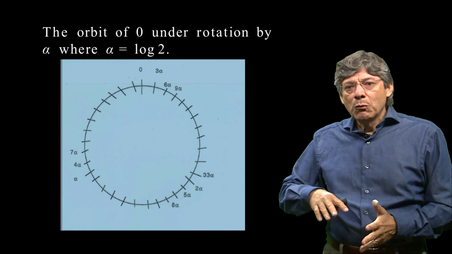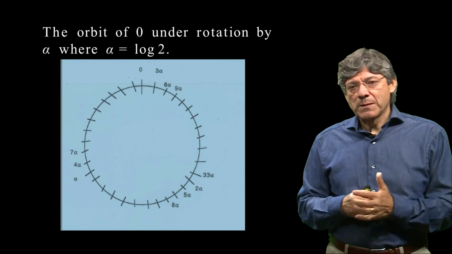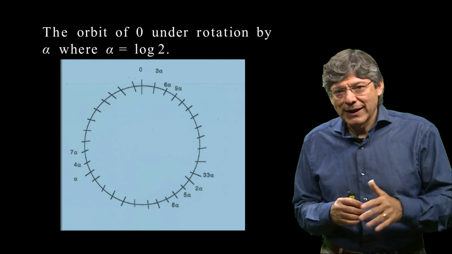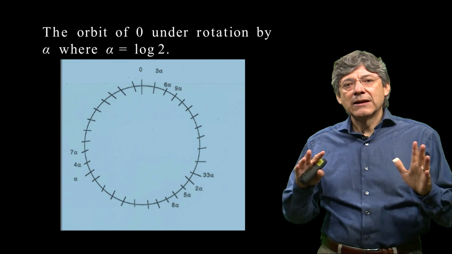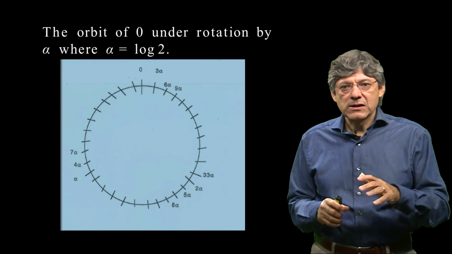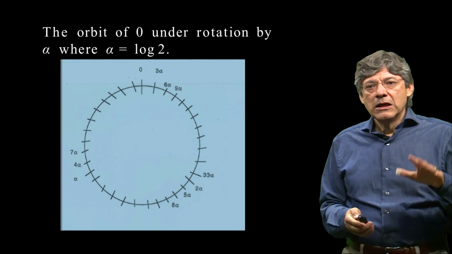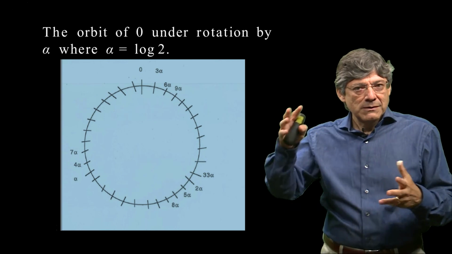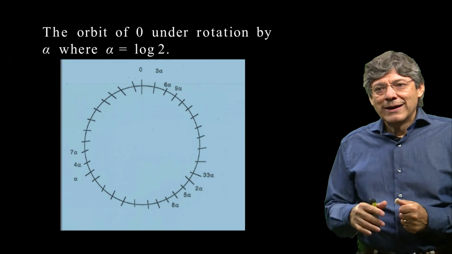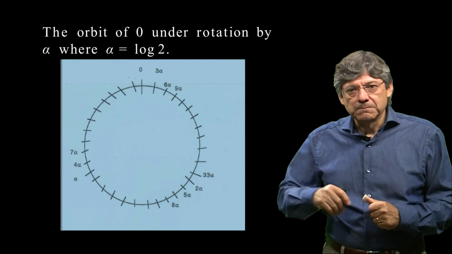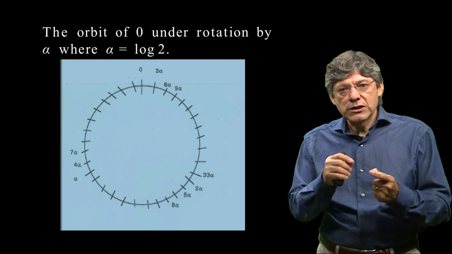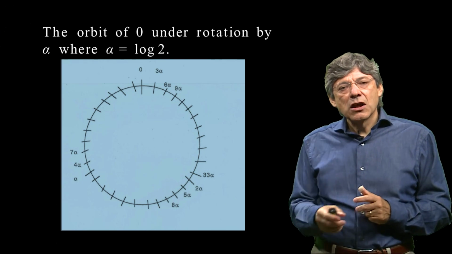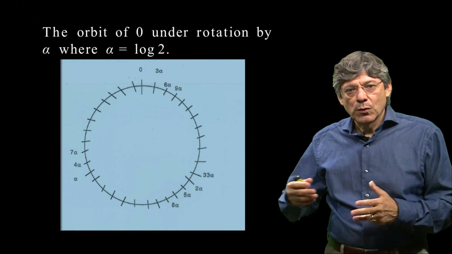And we will see in part 2 of the presentation that this orbit, when alpha is an irrational number, consists of points that are all distinct. This will be covered in part 2. So what we have done here is get an idea of the dynamics of a rotation by alpha. Rotation by alpha is the transformation T of x equals x plus alpha. And in this particular case, we're looking at the dynamics when alpha is log 2.